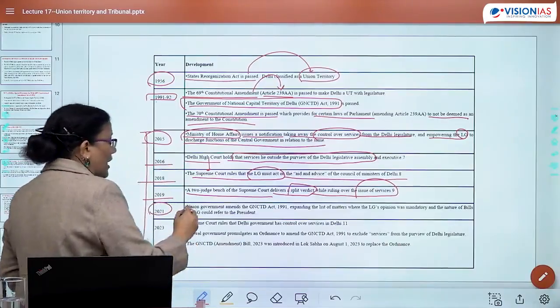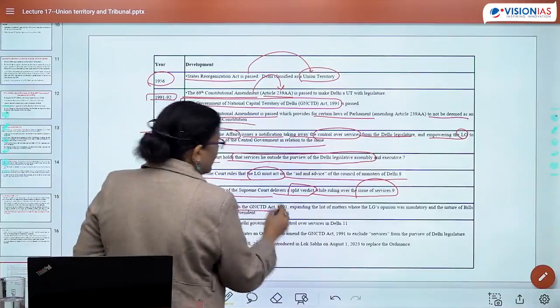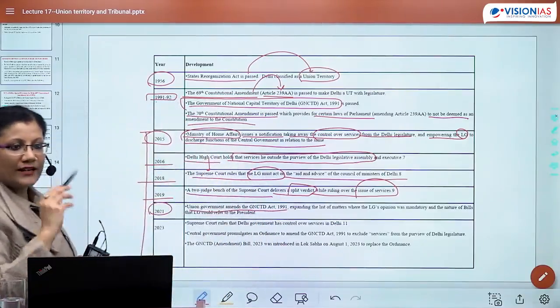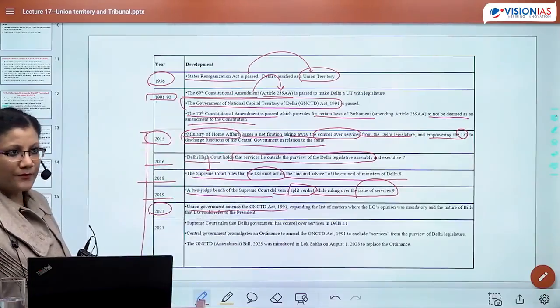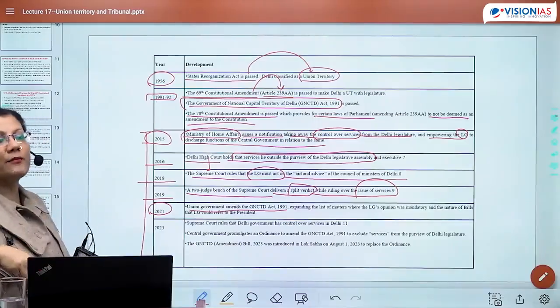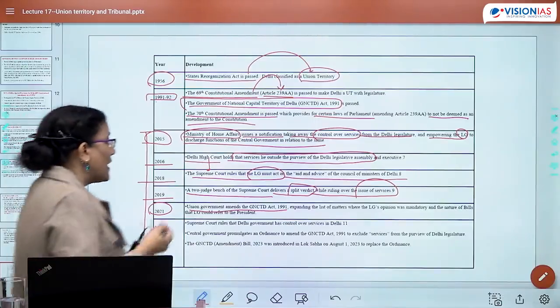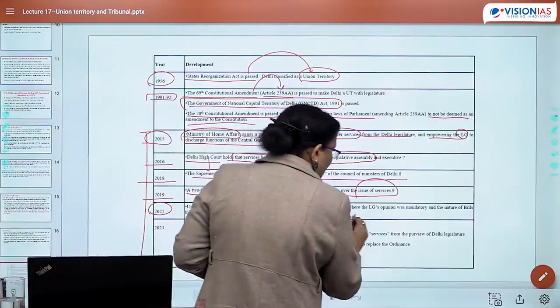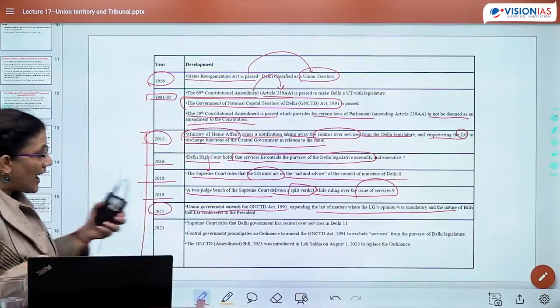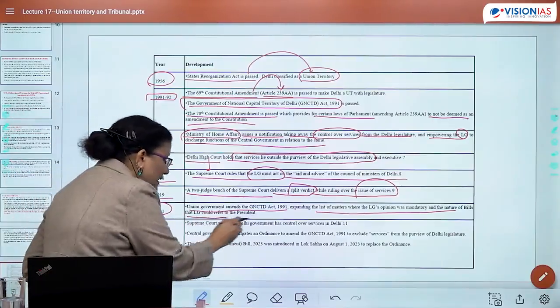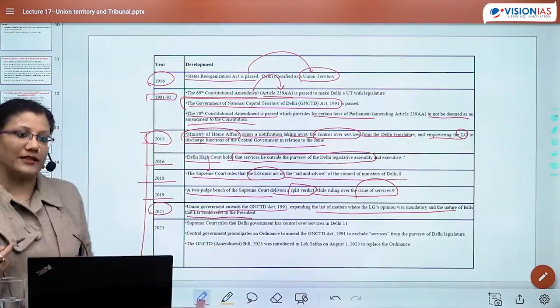2021 what happened? Union government now amends the act altogether. Act 1991 जो था, Government National Capital Territory Act, that was being amended by Union government, expanding the list of matters where LG opinion is mandatory and the nature of bills that LG has to refer to the president.